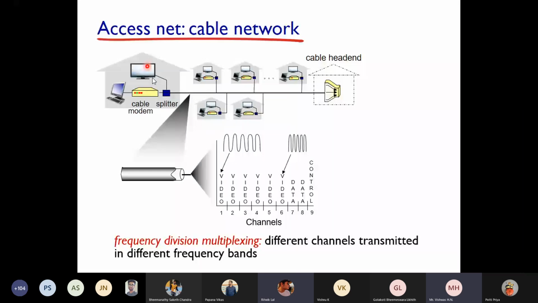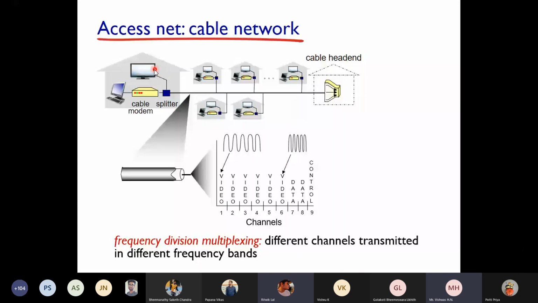Okay, so you can see the diagram here. You have a system, you have a TV. The system is connected to a cable modem, and the TV is connected to a splitter directly, and this cable modem is connected to the splitter. Similar to your previous DSL modem, but instead of a normal modem, there will be a cable modem here. Like that, from many homes, this cable modem will be connected to a cable head end that will be placed in an office, an exchange office, I can say.